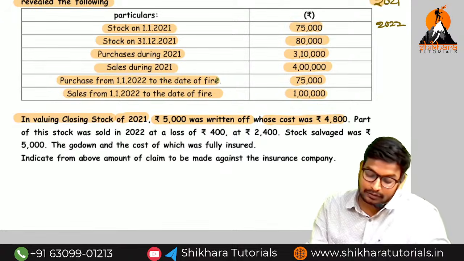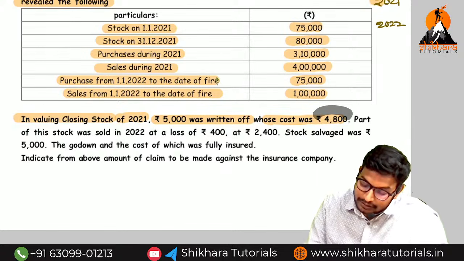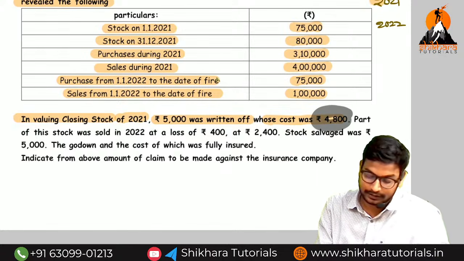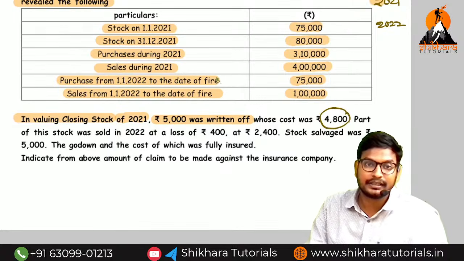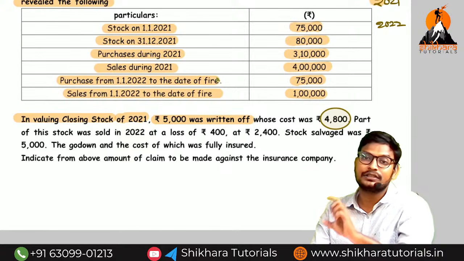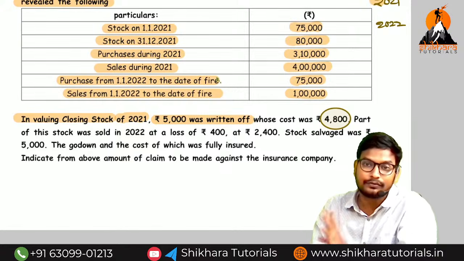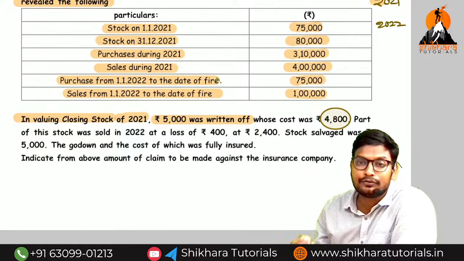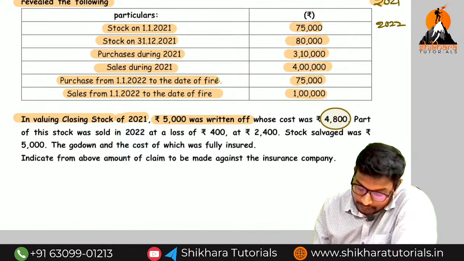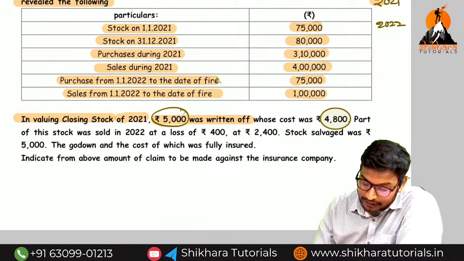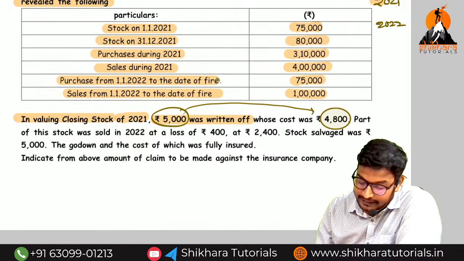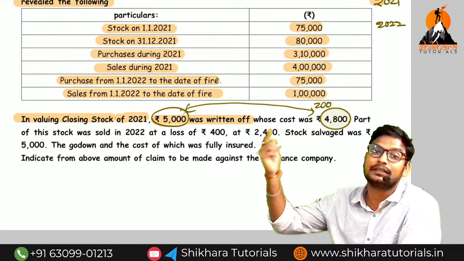So what is the actual cost of the abnormal item? The actual cost of the abnormal item is only 4,800, amma. How much amount is presented in the closing stock? 4,800 means you can reduce the 4,800. But instead of reducing the 4,800, how much have you reduced? You have reduced the 5,000. Excess reduce. So excess reduce means what we need to do? You need to add back. You need to add back how much, amma? So 5,000 minus 4,800. You need to add back 200 to the previous year closing stock.